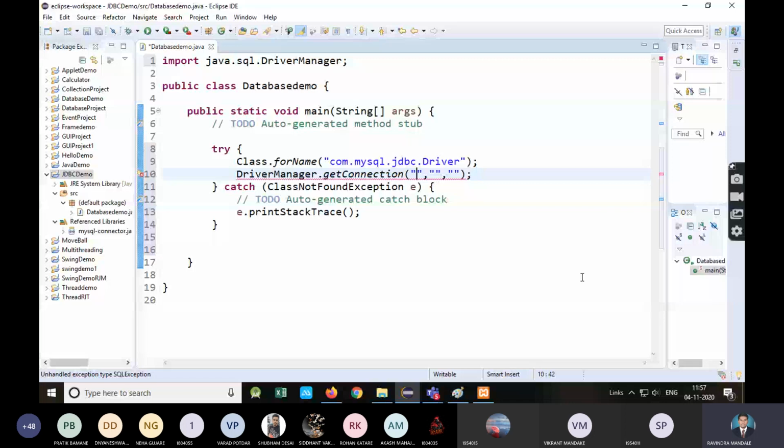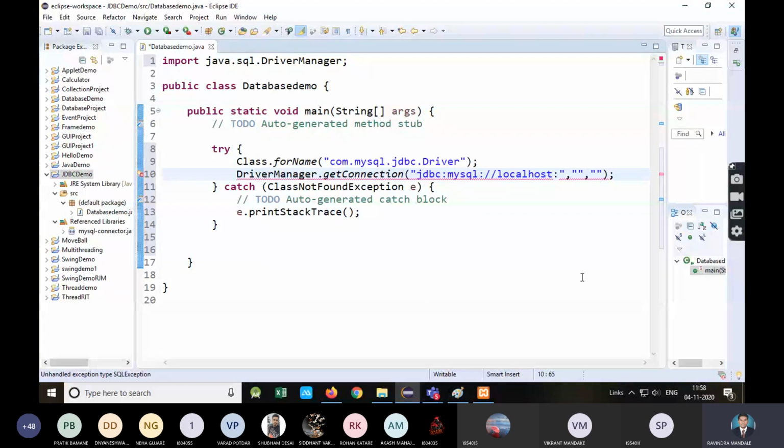JDBC, ODBC, OLEDB, ADO.NET. Which API are we going to use? JDBC. That is the Java Database Connectivity API. Next, colon. Which DBMS are we going to use? MySQL, colon. Now where is your database present? Right now it is present on localhost.